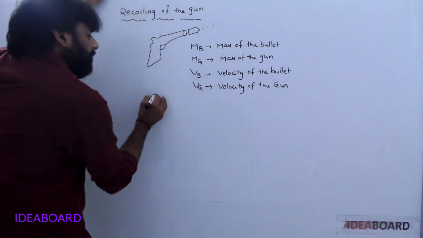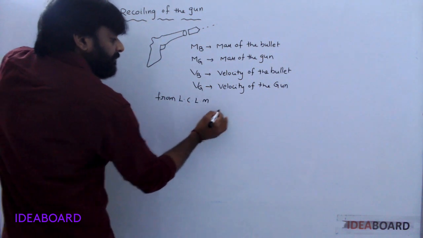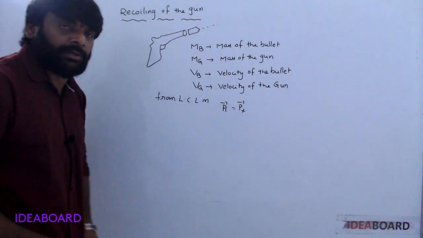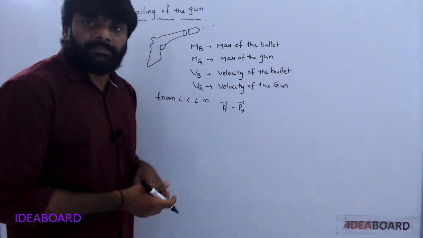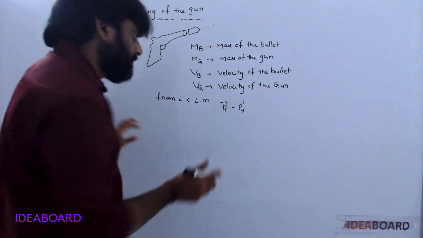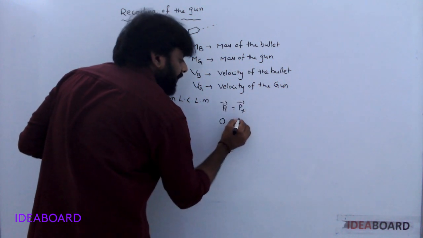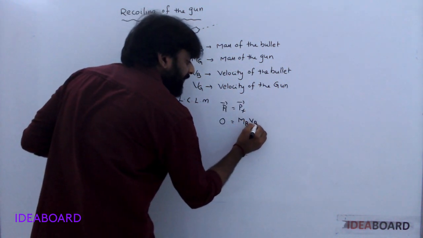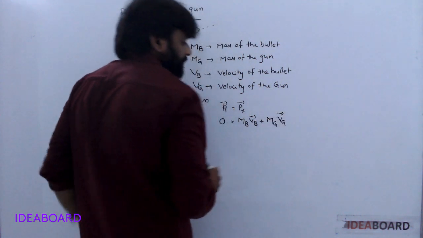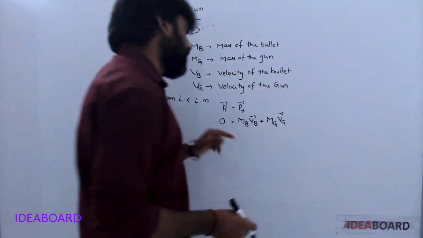So from law of conservation of linear momentum, initial momentum is equal to final momentum, you know that one. What about initial momentum? 0. Why? Here bullet and gun both are at rest. After firing: mass of the bullet times velocity of the bullet plus mass of the gun times velocity of the gun.